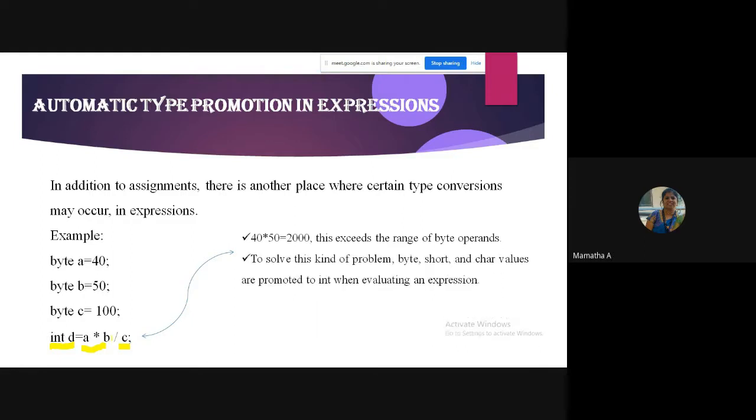So what the compiler does to solve this kind of problem is automatically convert byte, short, and char values to int while evaluating an expression. Automatically, you do not have to worry.